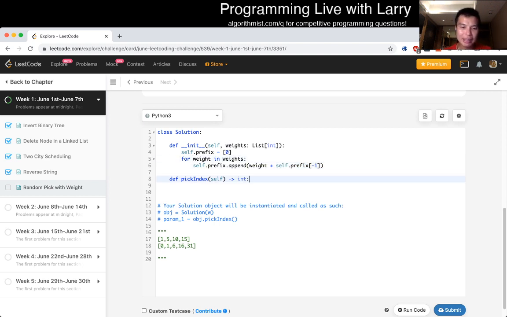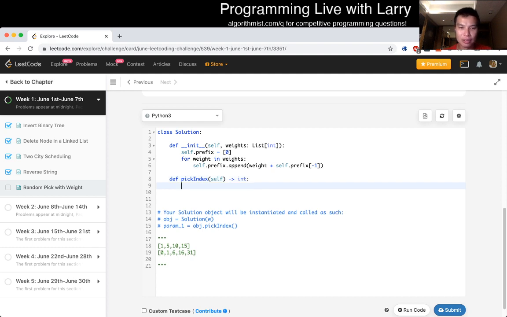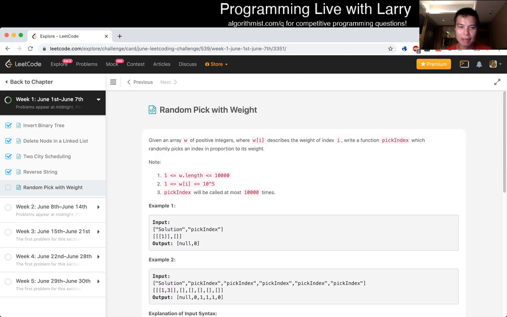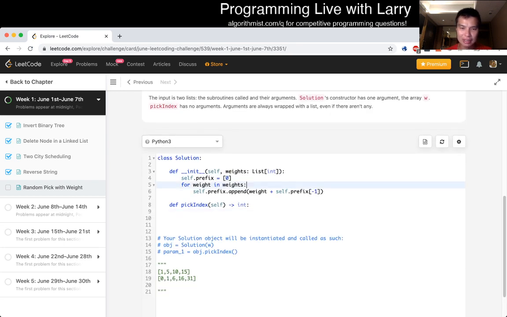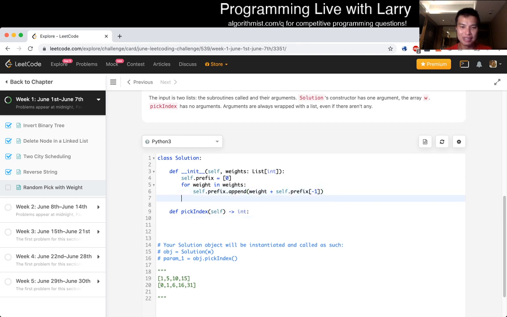And then pickIndex. So is it just like pick a random one? Okay. And then now, let's also get the sum. I just want this to be a little bit more explicit. Again, this is a very obvious thing, in a prefix sum, the sum of the entire array is just the last element, right? And now let's pick a random number from 0 to self.sum.